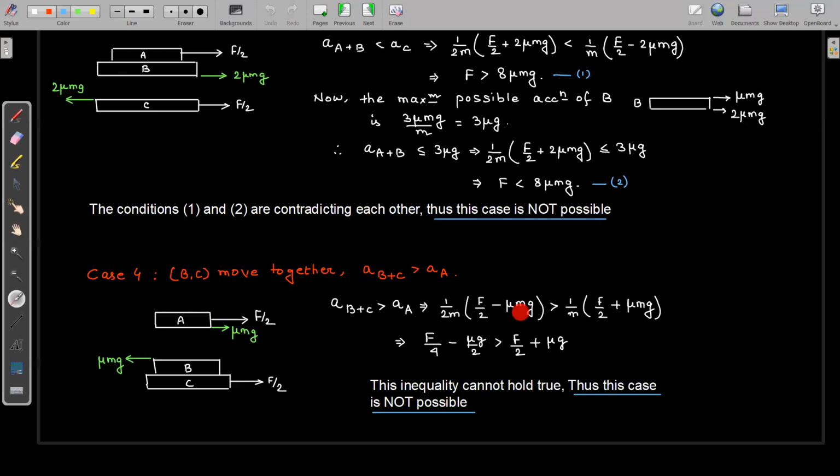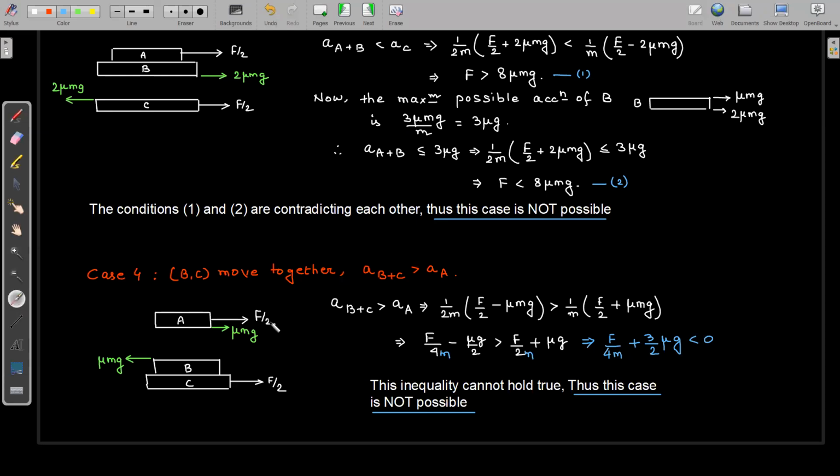F by 2 minus mu mg divided by total mass of B plus C, which is 2m, is greater than the acceleration of A. What is the acceleration of A? Net force is F by 2 plus mu mg divided by the mass of block A. So this inequality gives the final result F by 4m. Actually, here the term m is missing. So F by 4m plus 3 by 2 mu g, not mu mg, mu g, this inequality is less than